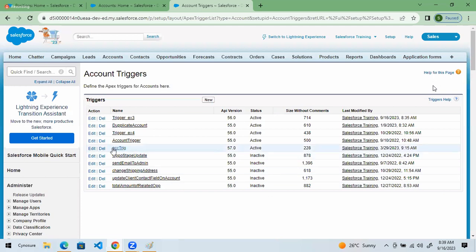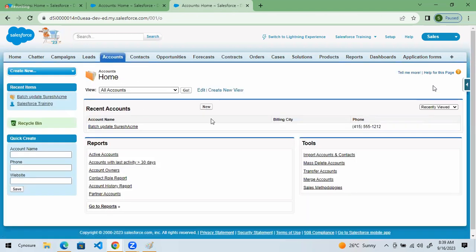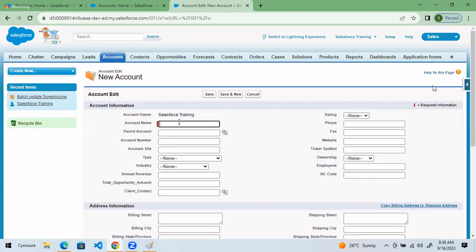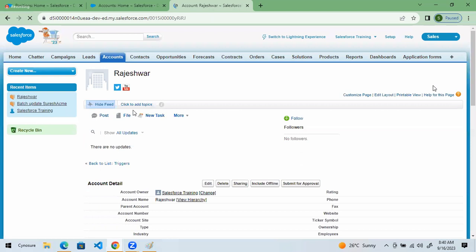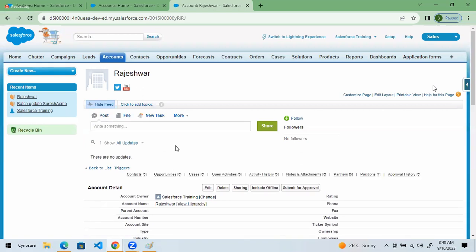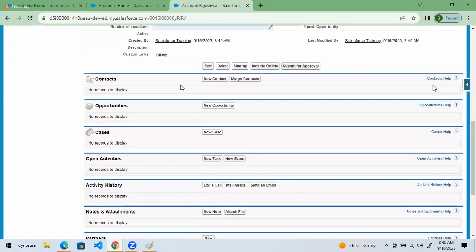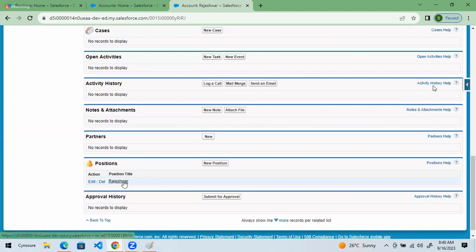I have written so many triggers. Okay. So this trigger is in active state basically. So that's why let me go to the account, click on New. Rajeshwar. I'm just giving some name and I'm just clicking on Save. Now what happens? This account Rajeshwar got created and under that account position Rajeshwar got created.